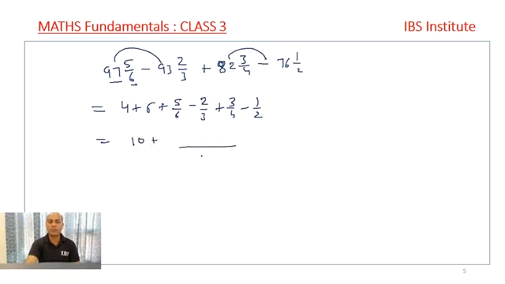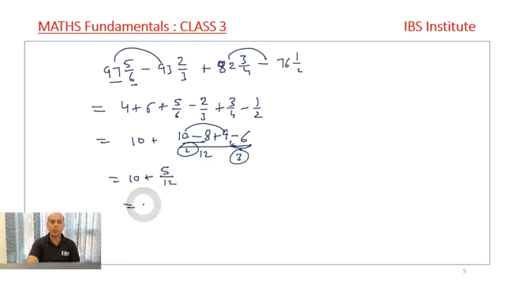We take out the LCM. LCM comes out to be again 12. 6 2s are 12. 5 2s are 10 minus 3 into 4. 4 2s are 8 plus 4 into 3. 3 3s are 9 minus 6, right? And I get it to be 10 plus 10 and 9, 17. 10 minus 8 is 2 basically, and 9 minus 6 is 3. So 3 by 12, which is 1 by 4. So I can write the answer to be 10 1 by 4, right? This is my answer to this question, right?